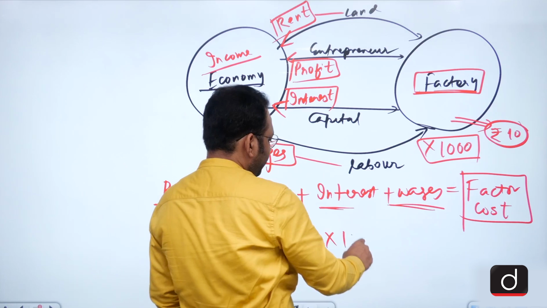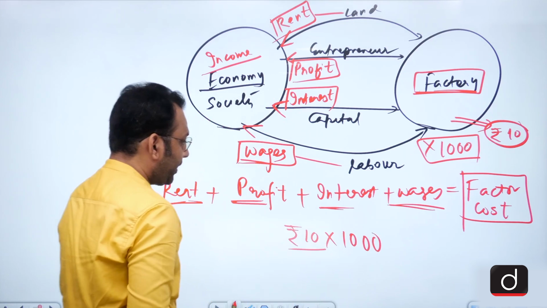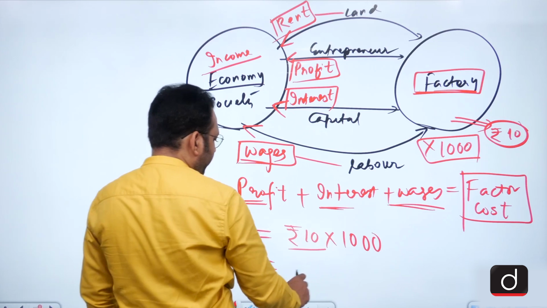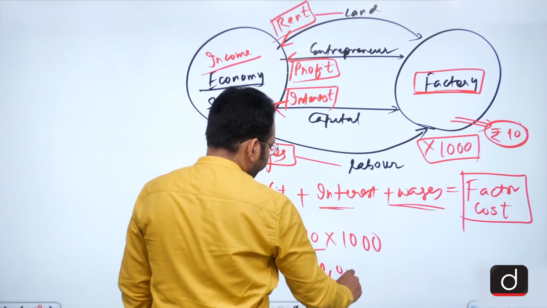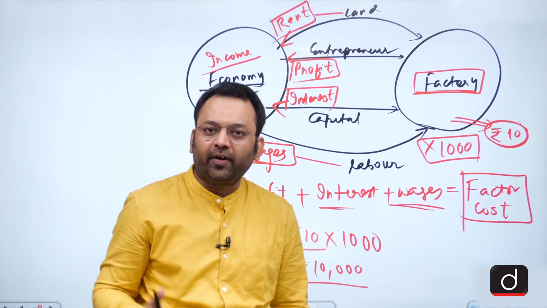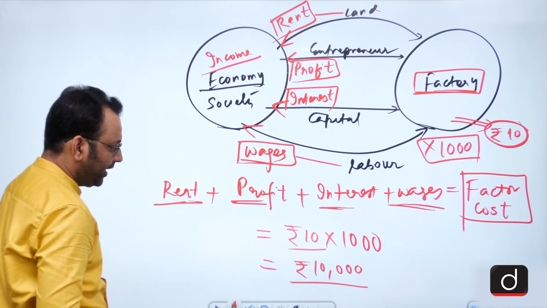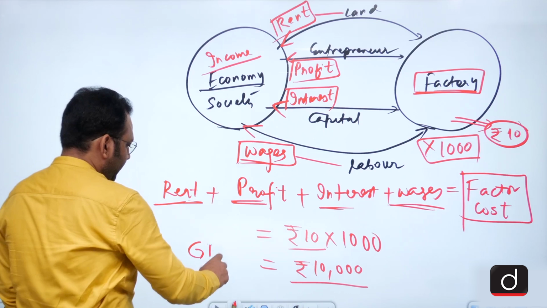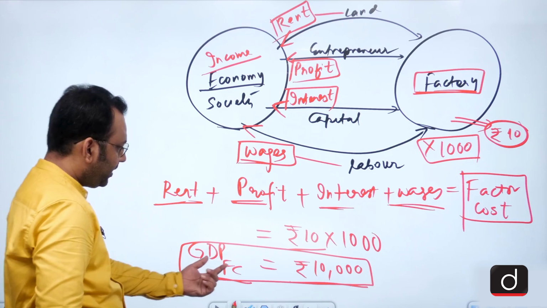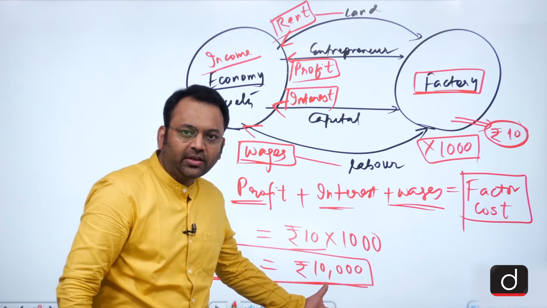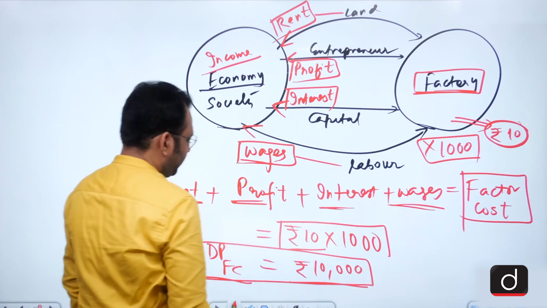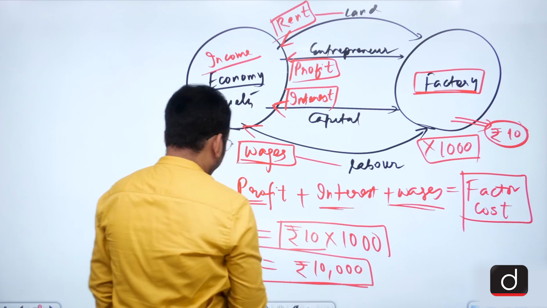Can I say that the total production in the economy is equal to rupees 10,000, and the value of the production is called the GDP at factor cost, because this is the total production, and this production takes place at a cost which is the factor cost, and that is why this is called GDP at factor cost.